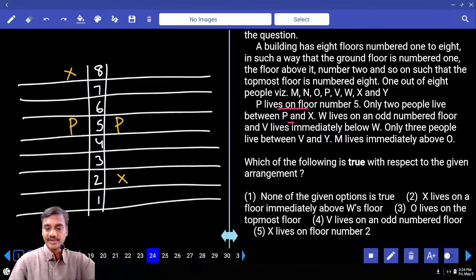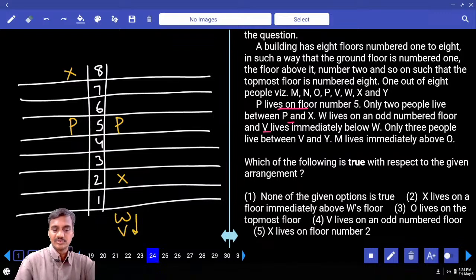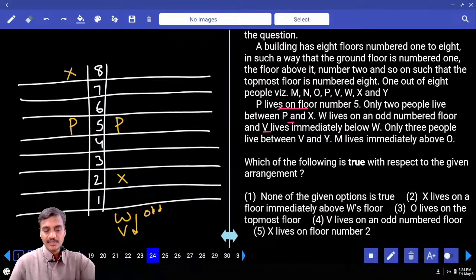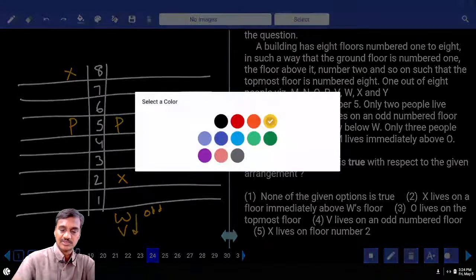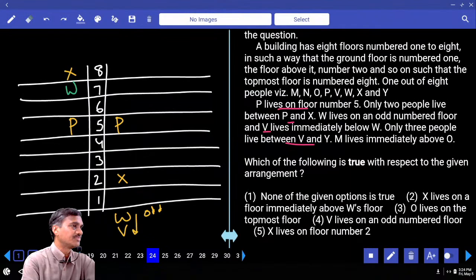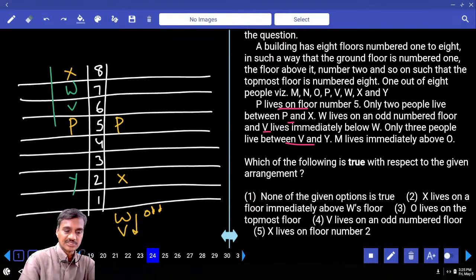W lives on an odd number floor, and V lives immediately below W. W is on an odd floor, hence V is even. Then V is even, and only 3 persons between V and Y. What are the different possibilities we have for W? Can we have W at this place? One possibility: if W is here, V will be here, and there are 3 persons between V and Y, 1, 2, 3, Y is here. This is one such possibility.